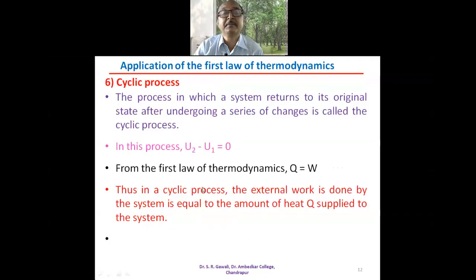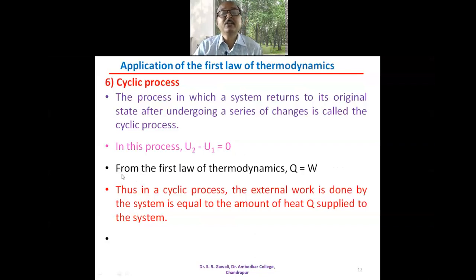Then we will apply the first law of thermodynamics to the cyclic process. So what is the cyclic process? The process in which the system returns to its original state after undergoing a series of changes is called the cyclic process. So in this cyclic process, U2 minus U1 is equal to 0. Increase in the internal energy is 0.